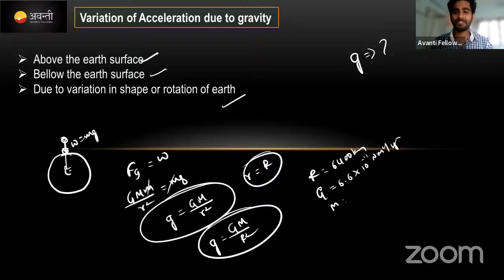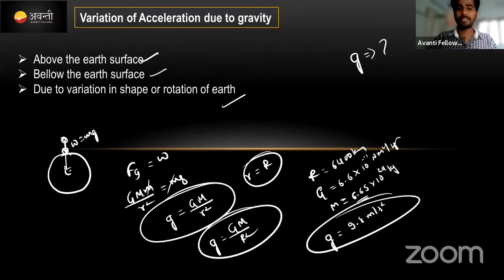And the mass of the Earth, yesterday I put a wrong thing here, not exact, though the power of 10 is exactly right. It will be around 6.65 into 10 to the power of 24 kg. Yesterday I put 2.25, I forgot. If you put all these values in this equation, you will get the value of g as 9.8 meter per second square.